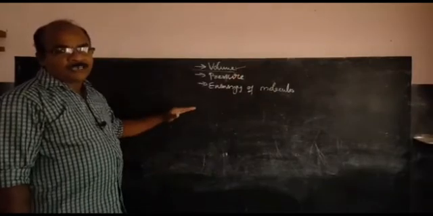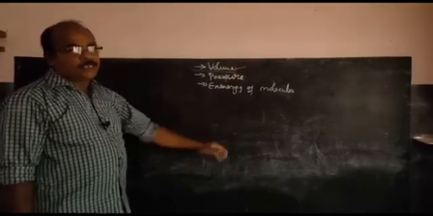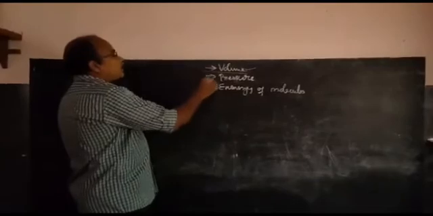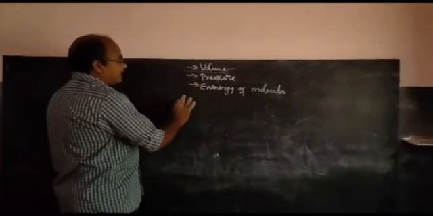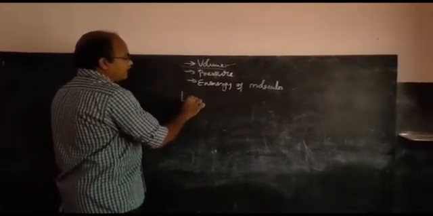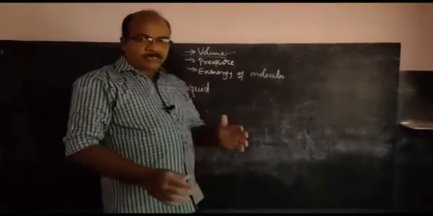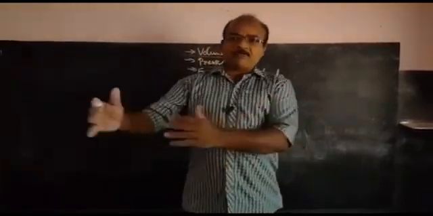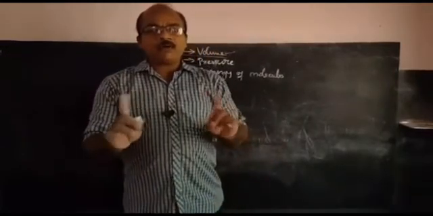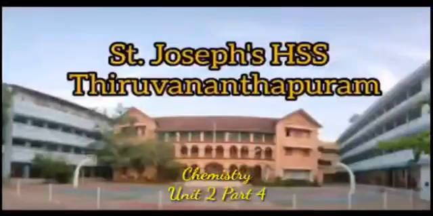The volume of a gas is the volume of the cylinder. But this will not occur with a liquid. Take 1 liter of a liquid. If we transfer that liquid to vessels of different volumes, the volume will be the same.